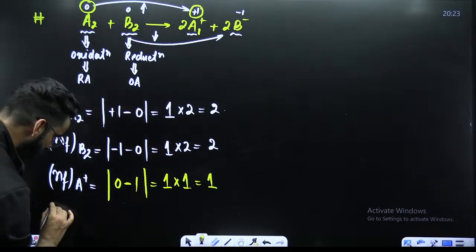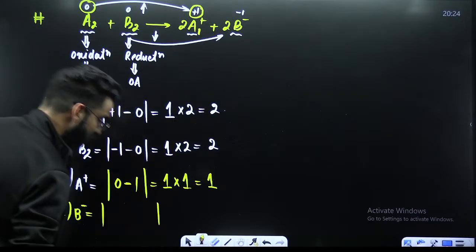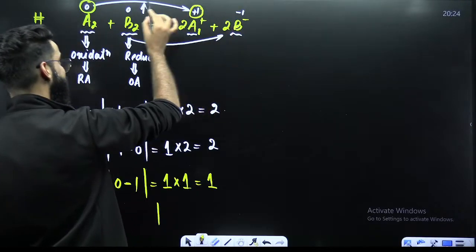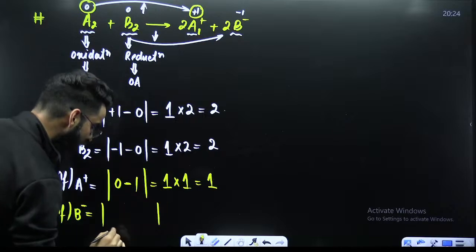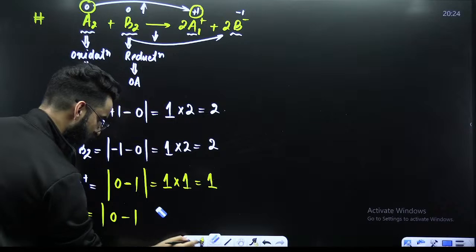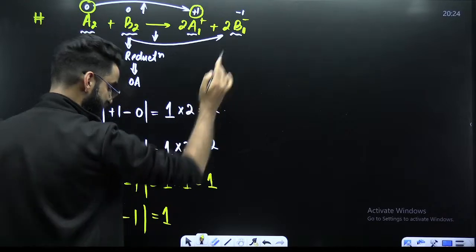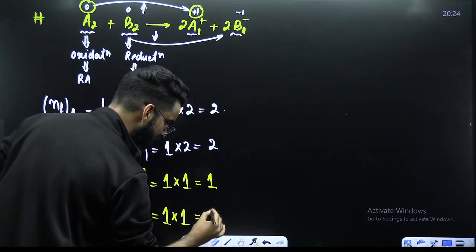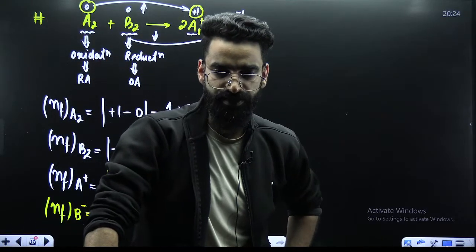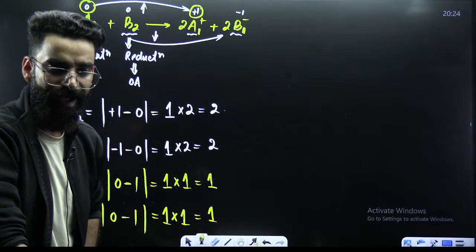Now, similarly, if I ask you, what is the n factor of B negative? Get the change in the oxidation state. This is something which I'll be calling as initial, and this I'll be calling as final. So mod of final minus initial. Final is 0. Initial is 1. Mod of it is going to be 1. This 1 is the change in the oxidation state for one atom of B. And over here, the subscript is 1 only. So I'm multiplying it with 1. The value comes out to be 1 only. So you got the n factors of all these species over here. I hope I'm clear with this.